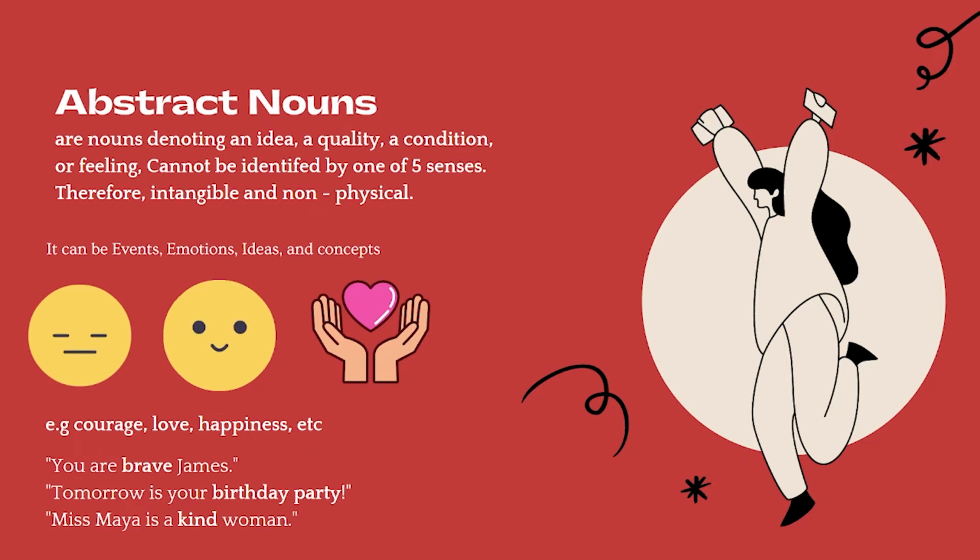For example, you are brave, James. Brave is a concept of personality. So, brave is an abstract noun. Tomorrow is your birthday party. Birthday party is an event. Abstract noun. Miss Maya is a kind woman. Kind is also a concept of personality like brave.